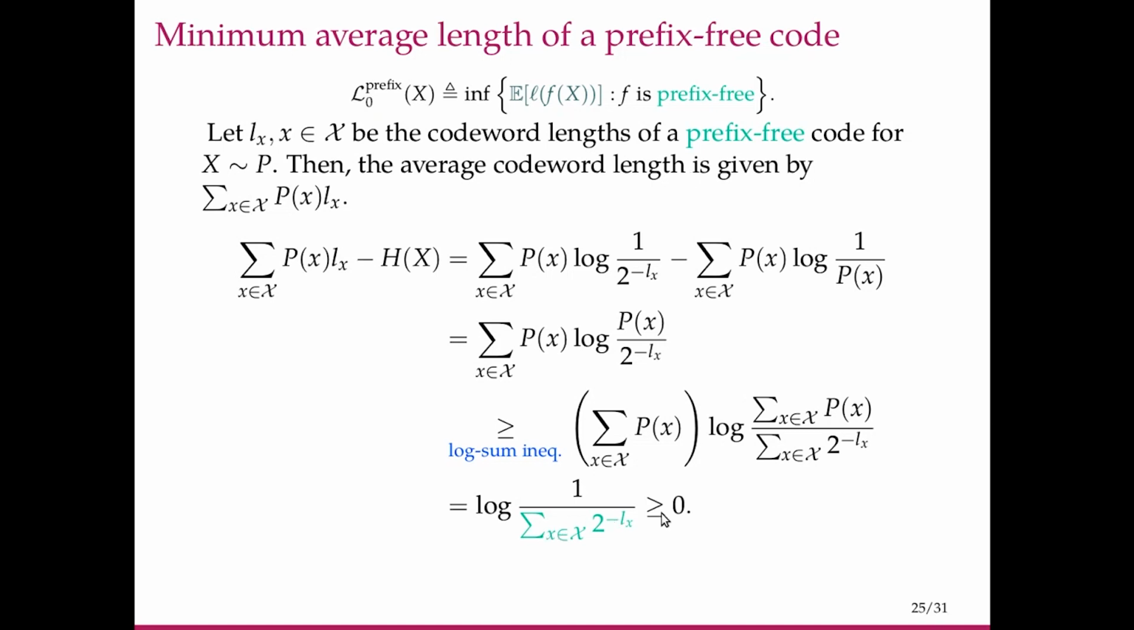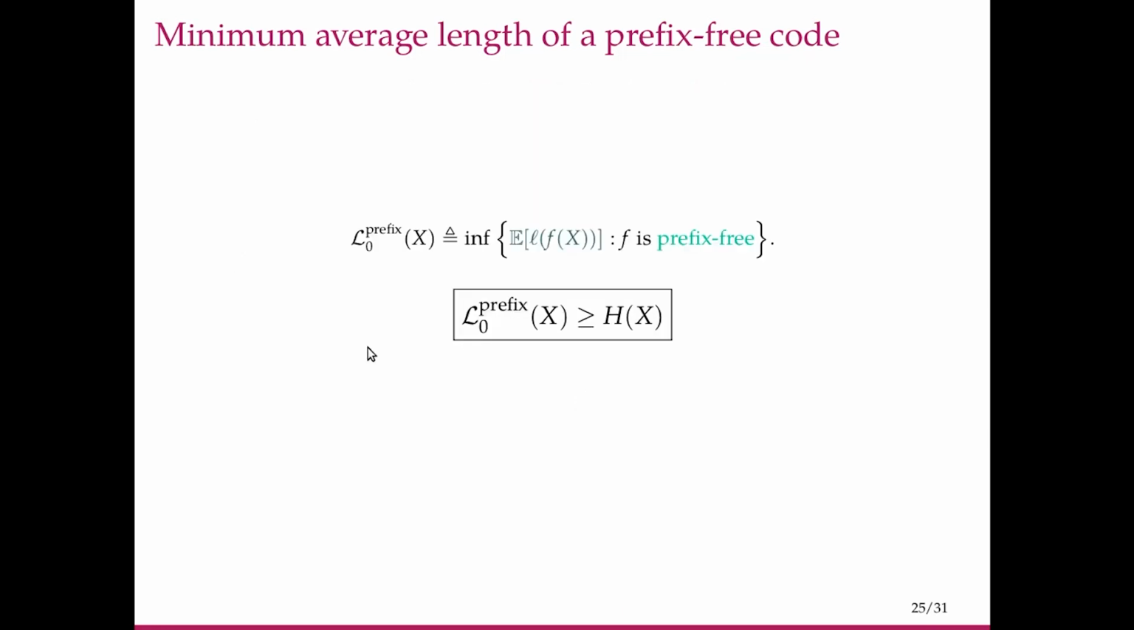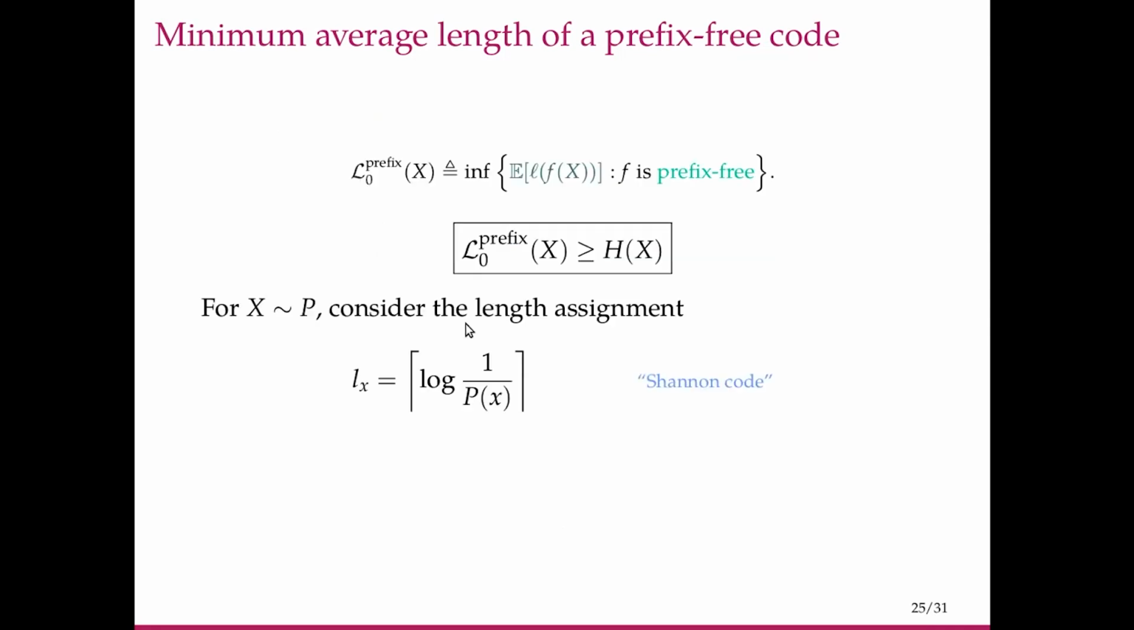So this whole quantity is greater than or equal to 0, which in turn tells us that the average code word length for any prefix-free code is greater than or equal to h of x. So for any prefix-free code, if it is greater than or equal to h of x, this infimum must also be greater than or equal to h of x. From that we obtain L0 prefix of x is greater than or equal to h of x. So we have obtained a lower bound on L0 prefix. Can we get an upper bound as well? Let's try to do that.